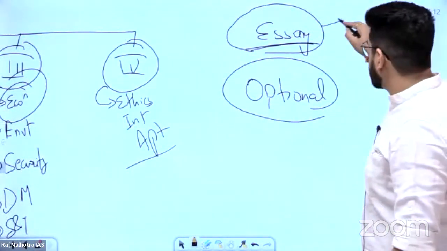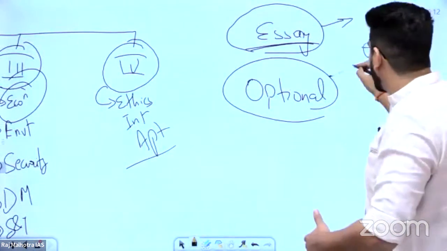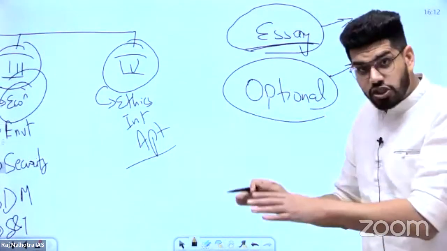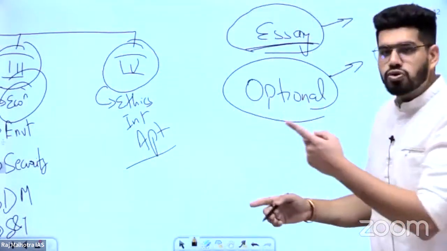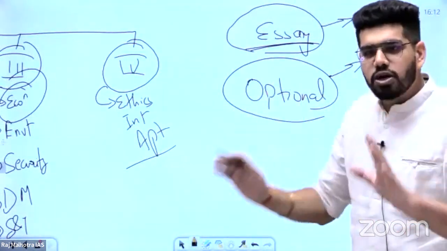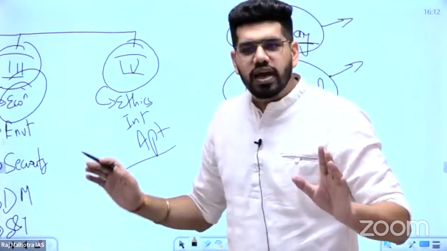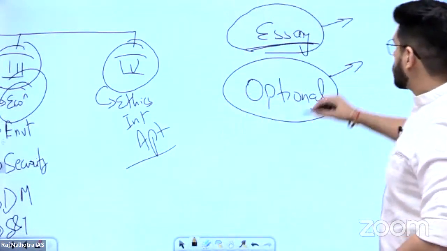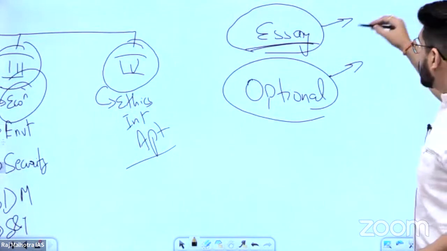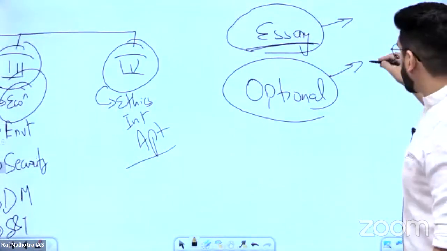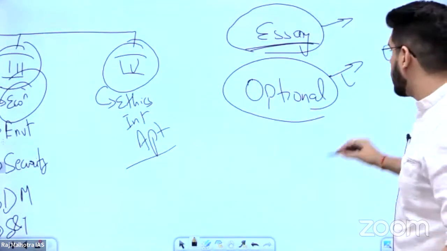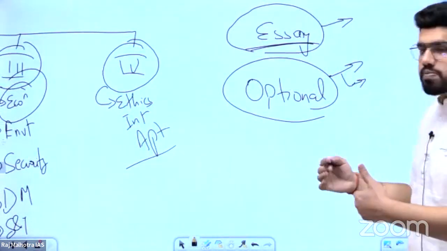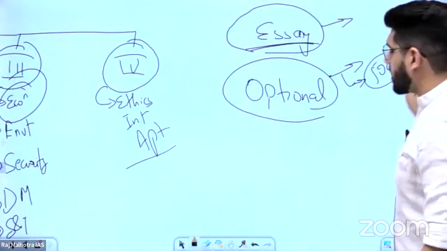Essay is a completely separate understanding, and optional is again a completely separate understanding, for which a separate webinar will be conducted at a certain point of time, on how to choose your optional and how to write an essay. We'll do everything for you. Essay is of 250 marks. Then for the optional, you select one subject, and there will be 2 papers from it, which is 500 marks in totality.